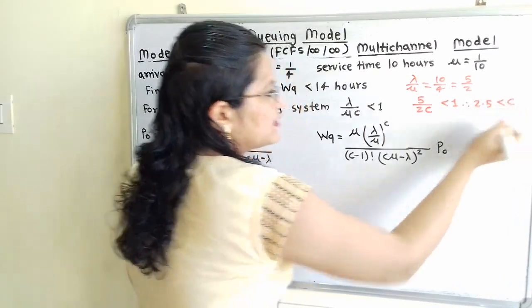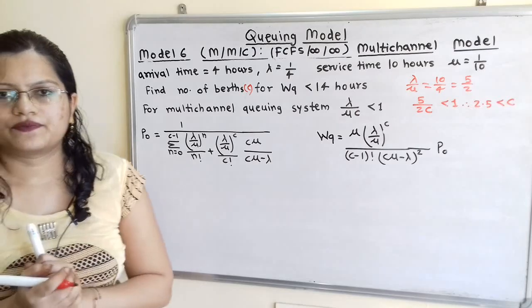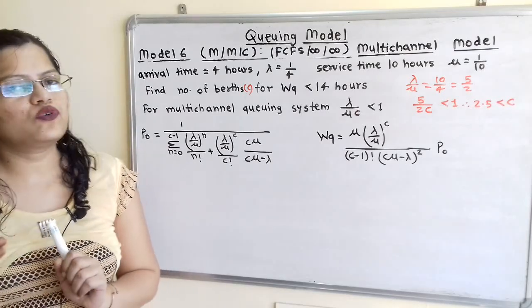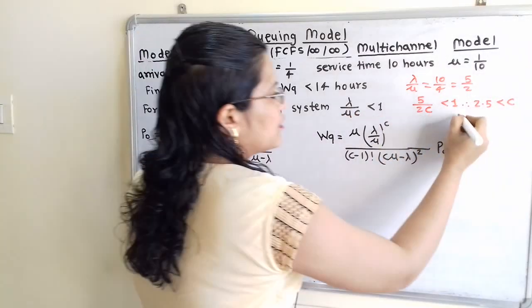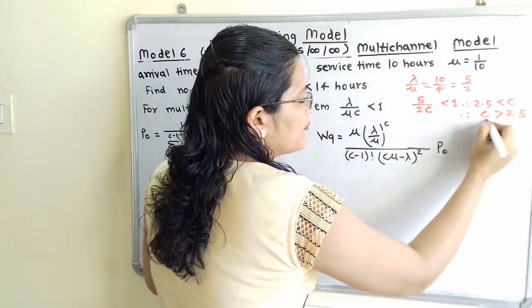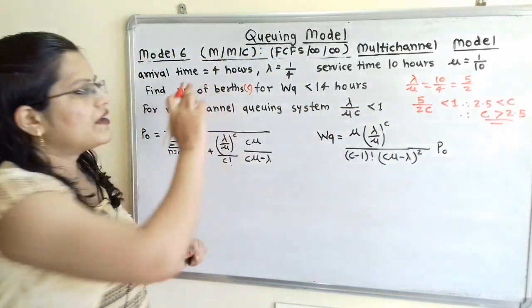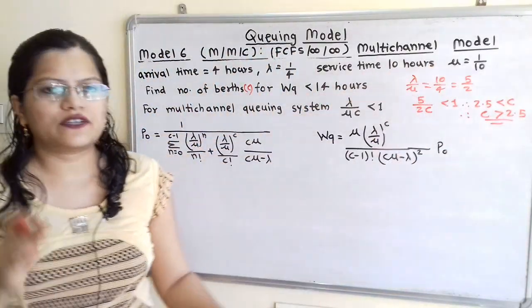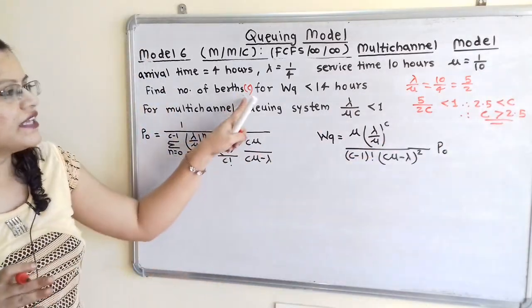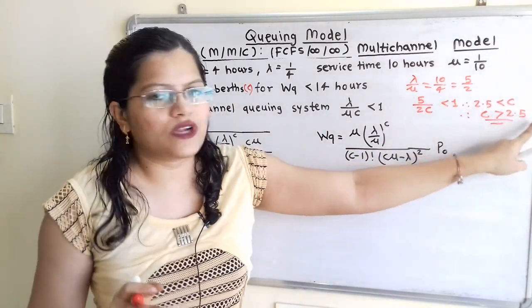2.5 should be less than C. So we can say that C should be greater than 2.5. Therefore, C should be greater than 2.5. So with this arrival rate as well as service rate, we have to keep C, that is the number of counters, greater than 2.5.